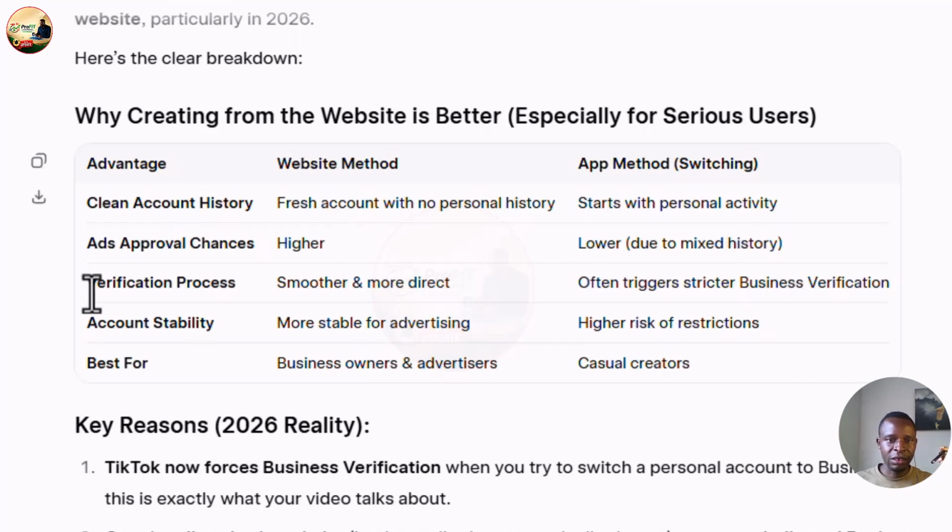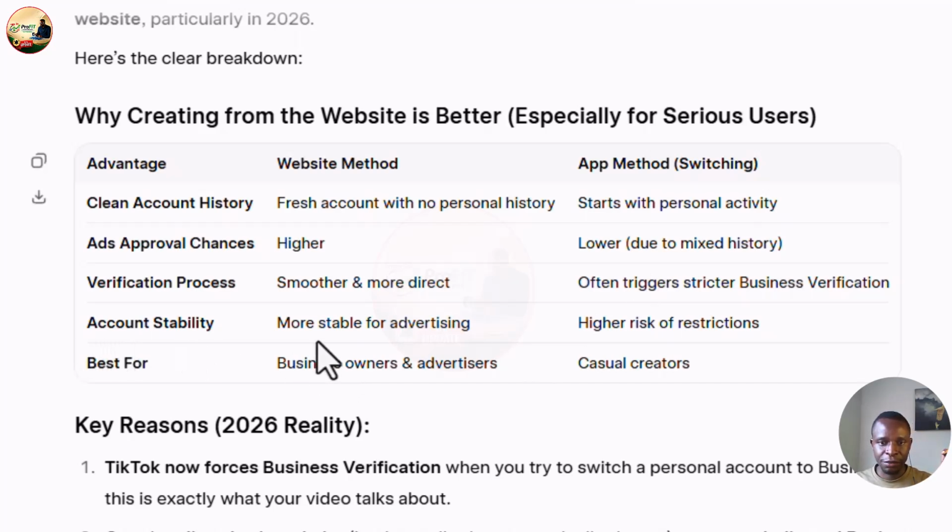Okay, then thirdly is verification process. It says is smoother and more direct. Now for the app, it says it triggers stricter business verification. Though I don't think this is a problem because like I said, I have a training on how you can verify your account in less than 10 minutes. I mean TikTok business account. Okay, so let's move on.